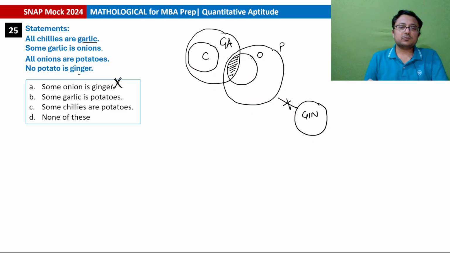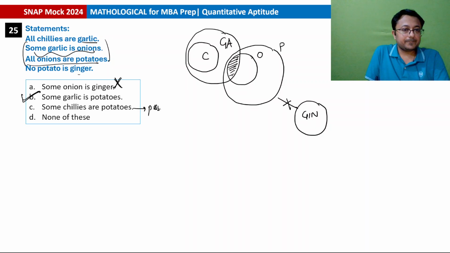Some garlic is potatoes. Yes, that is definitely true because some garlic is onions and all onions are potatoes. So some garlics are potatoes. So option B is definitely correct. Option C, some chilies are potatoes, cannot be concluded. Possible है but conclude नहीं कर सकते. ठीक है, possible है, नहीं भी possible है, तो option C is not the answer. Option B is the answer.